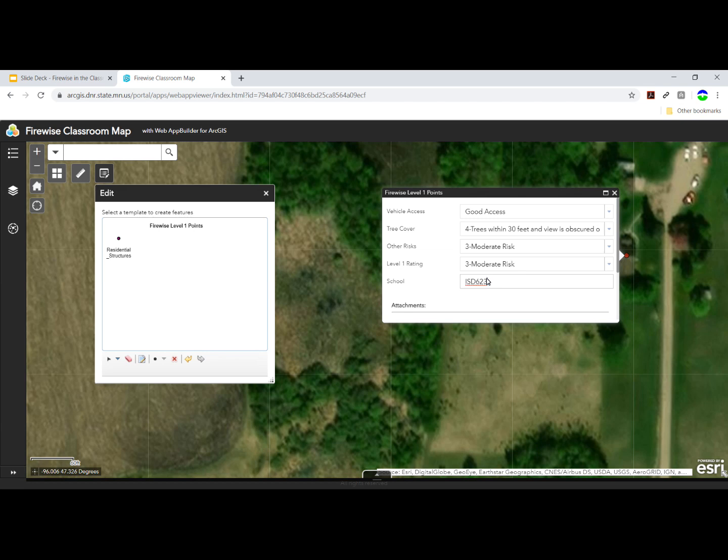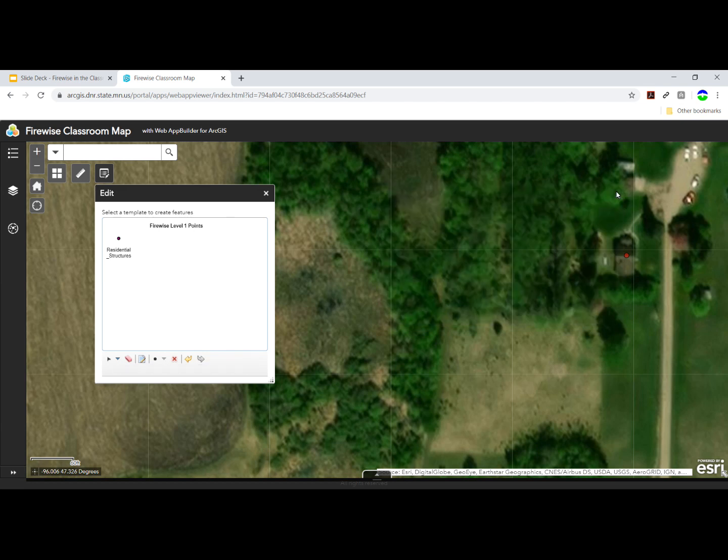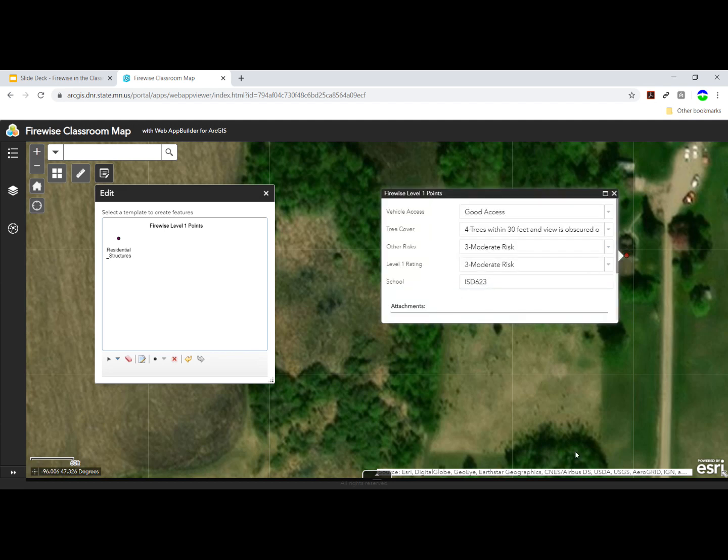When I'm done editing, I can close this editor window as well. But if I need to change something that I've done, as long as this editor window is open, I can click on this dot and open it back up to make changes. Again, I can also hold my mouse button on this dot and move the dot around.